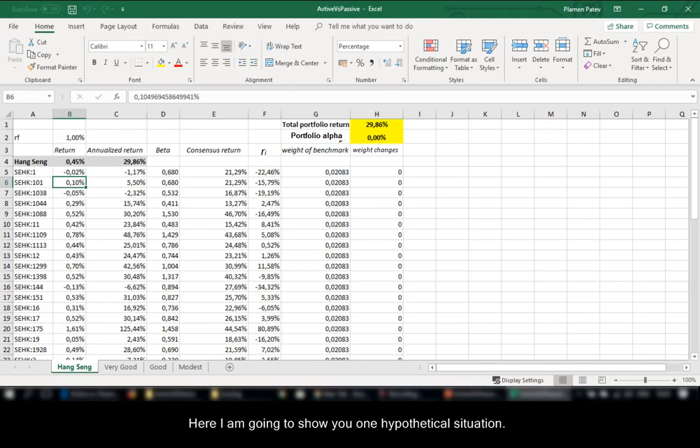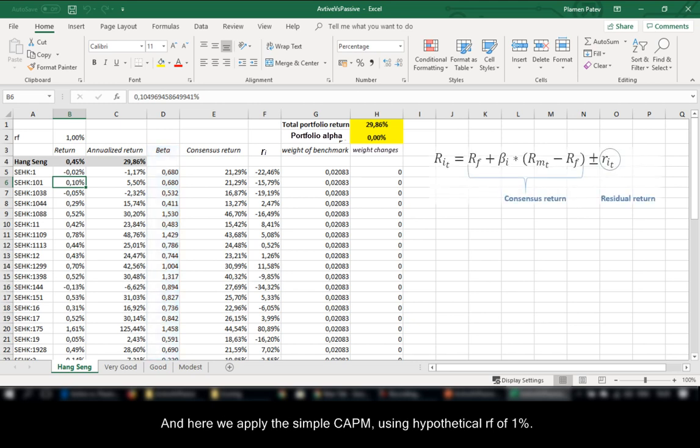Here I'm going to show you one hypothetical situation. We have calculated, for a 5 year period, beta coefficients for all companies using monthly data for Hang Seng. We applied the simple CAPM using a hypothetical RF of 1%. Column B presents the realized weekly return for some week in late 2018 for each stock. The next column presents the same return but annualized. The resulting consensus return is presented in column E. As you see, the consensus return is calculated by applying the standard formula.